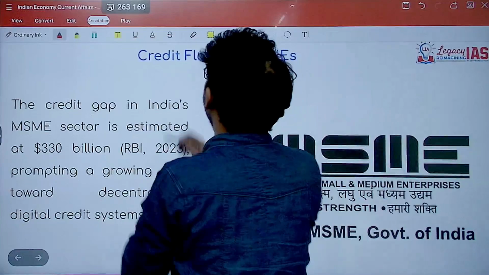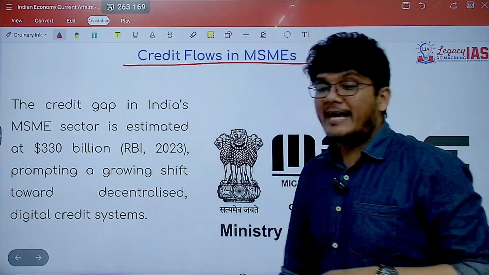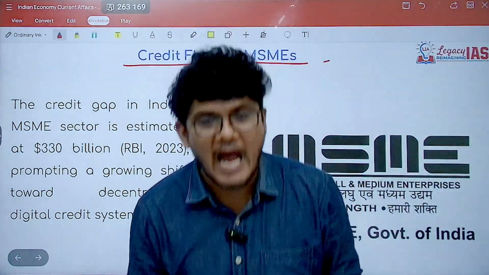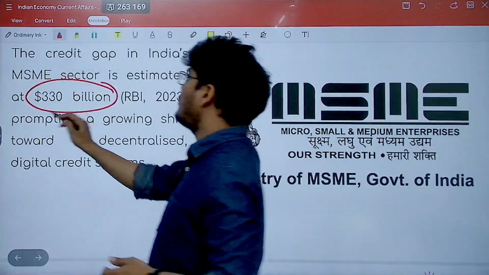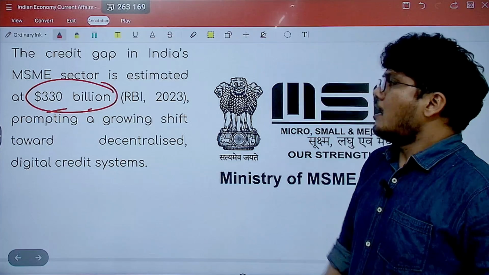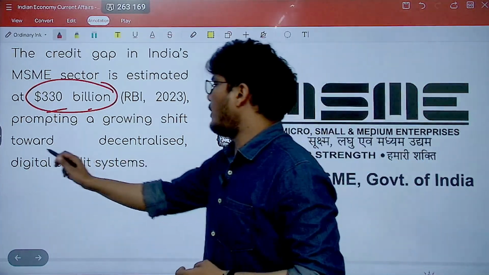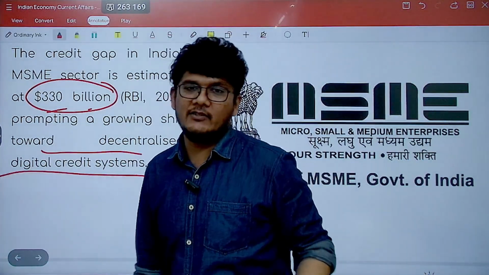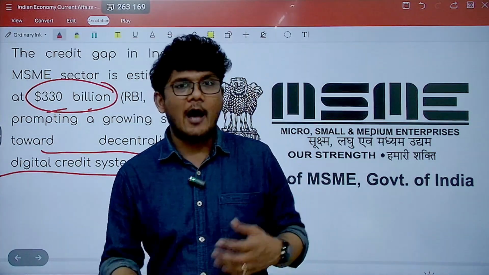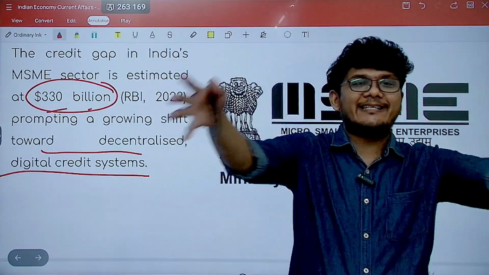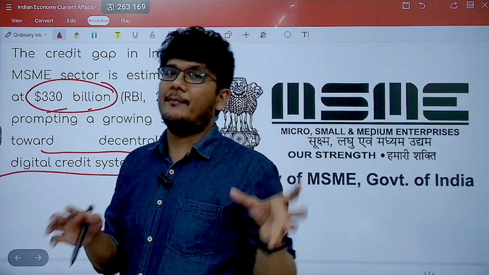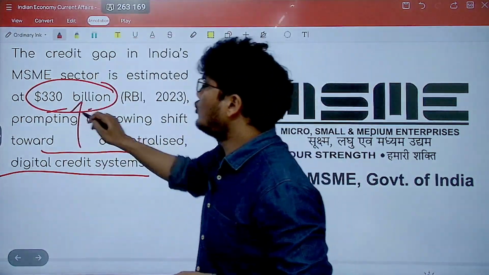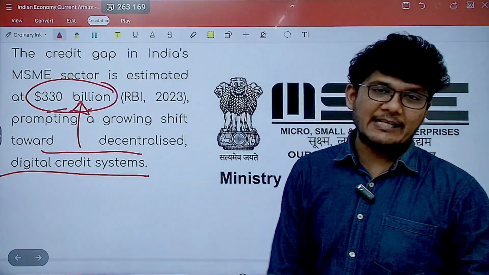Moving ahead, the credit flows in MSME. Now, there is a huge credit gap in the MSME sector, estimated at around $330 billion, prompting a growing shift towards decentralized digital crediting systems. That means you have to provide more decentralized finance so that credit becomes available to the MSME sector, because there is a huge gap in the credit financing of MSMEs.